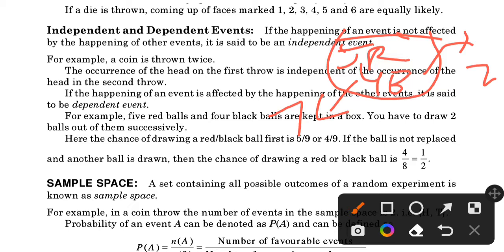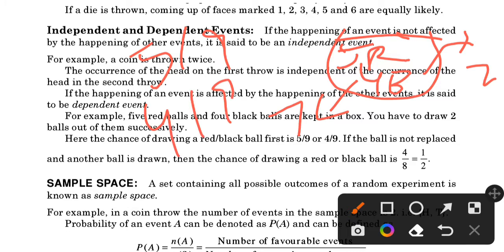Here the chance of drawing a red or black ball is 5 by 9 and 4 by 9, because there are 5 red balls and total 9 balls in the box, so the chance of drawing a red ball is 5 by 9. And there are 4 black balls and total 9 balls in the box, so the chance of drawing a black ball is 4 by 9. That's why we write 5 by 9 for red ball and 4 by 9 for black ball.